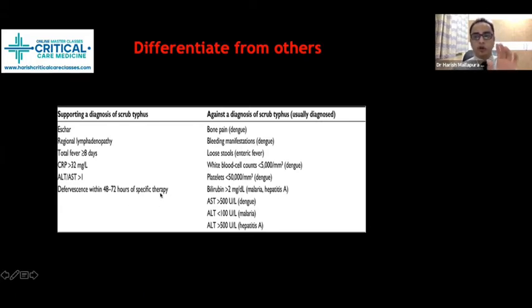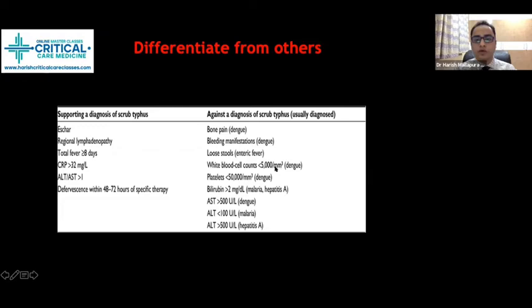That means if you start them on doxycycline, they will get rid of the symptoms within 48 to 72 hours. All these things give a clue for the diagnosis of scrub typhus. Against scrub typhus: bone pain, dengue; bleeding manifestation because of thrombocytopenia, dengue; loose stools, typhoid with enteric fever.